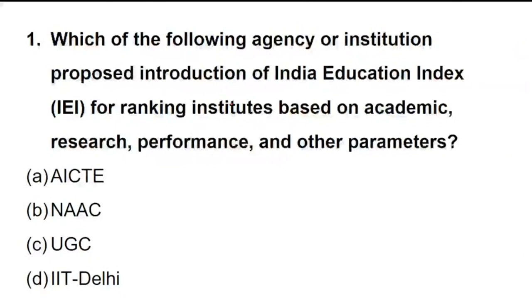So what you're supposed to do is, you have the following agencies. You have to see which agency or institution proposed the introduction of the Indian Education Index for ranking the institutes based on academic, research, performance and other parameters. So whether it is AICTE, whether it is NAAC, whether it is UGC or whether it is IIT Delhi. The options are given below. You can select any one from the options.